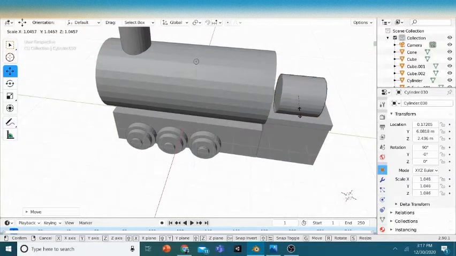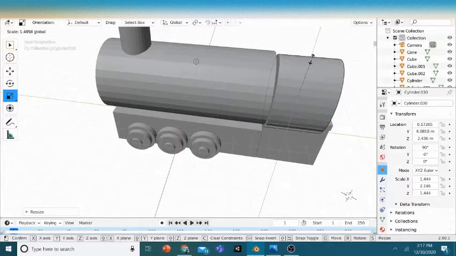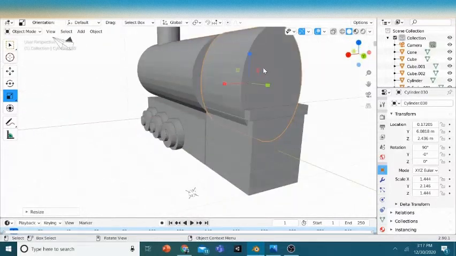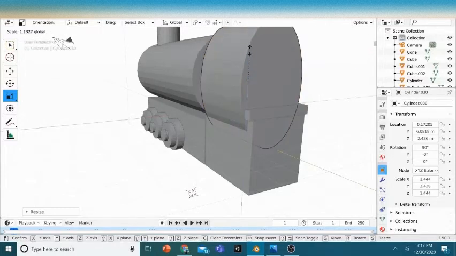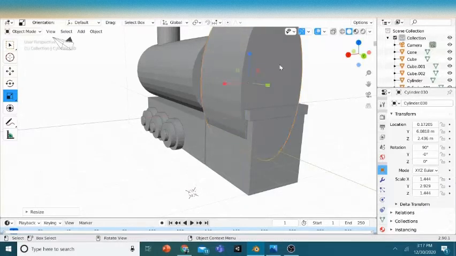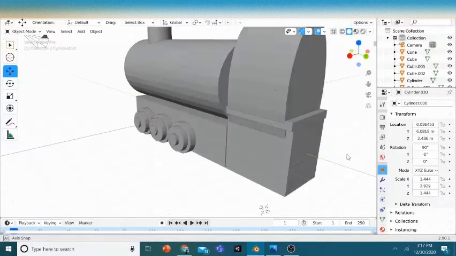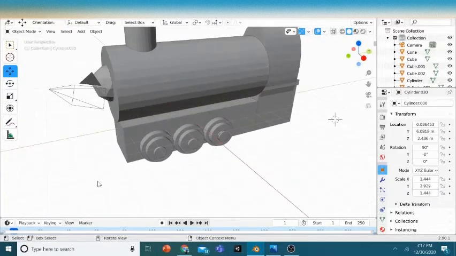Just press S to scale it. And yeah. Now just pull this up. Now just pull it here. I think it looks pretty good now.